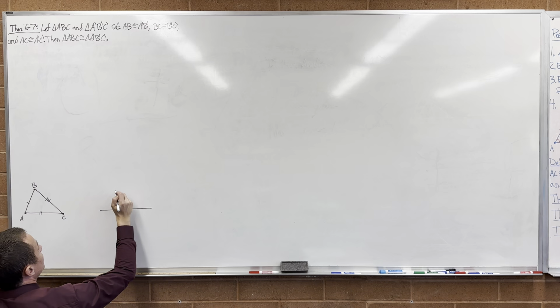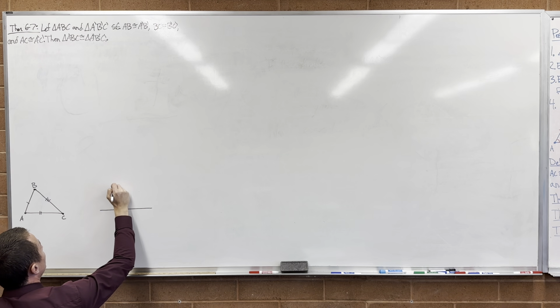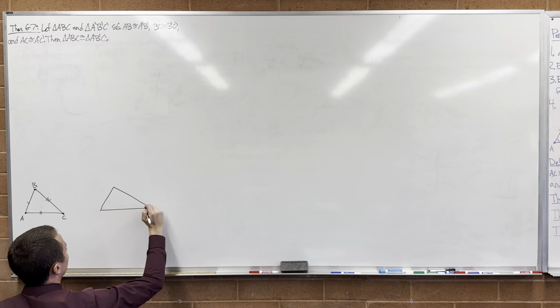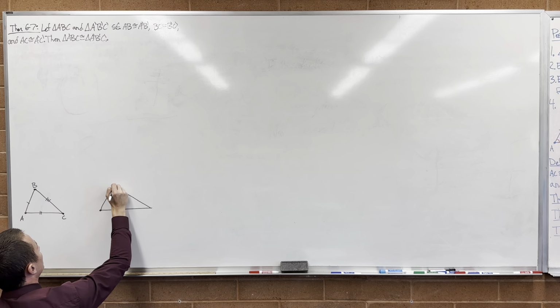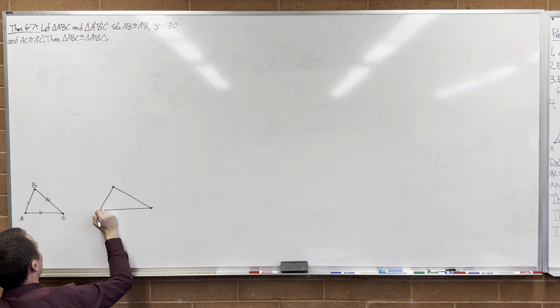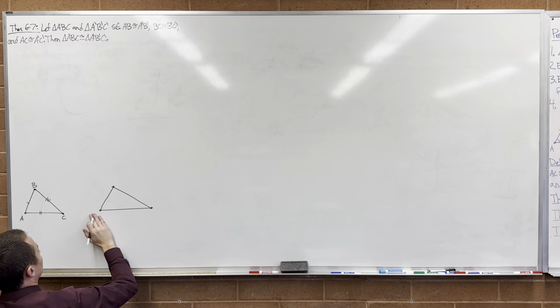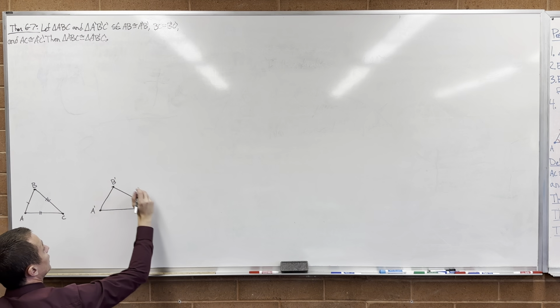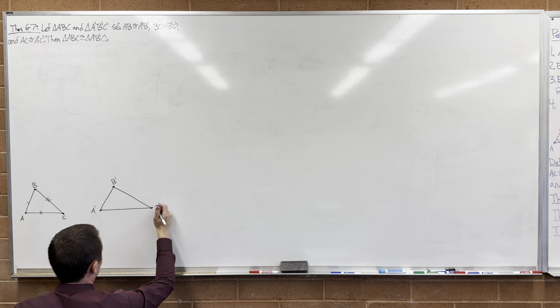Draw that straight. Keep this one kind of shallow, and then that one steeper so it's clear. And keep this on the outside, because I'm going to have to flip down. A prime, B prime, C prime.